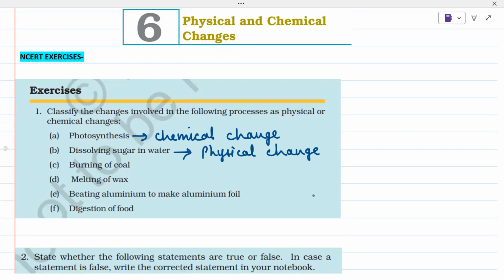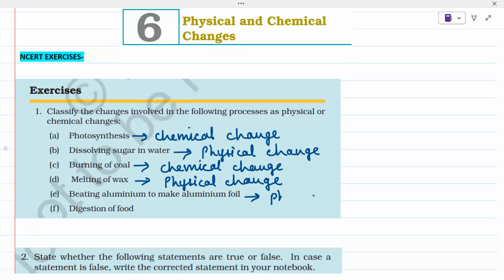Then burning of coal, after burning we cannot get the coal back, so it is a chemical change. Melting of wax, it is a physical change.